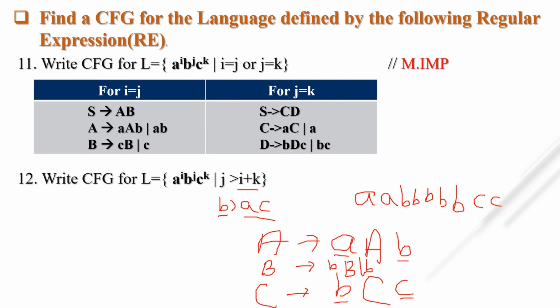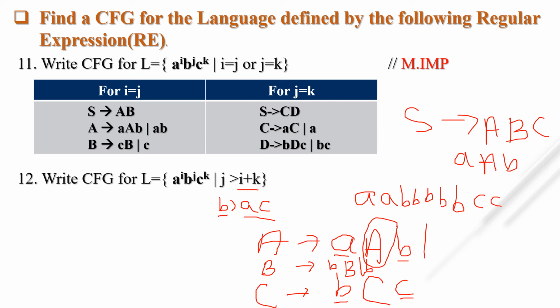Okay, so I must start this grammar with S tends to ABC. So I must expand this S with ABC. Suppose I am expanding this A with aAb. So how can I terminate this capital A? That's why I am putting null here and here also null. Then and only then can I terminate this A with null.